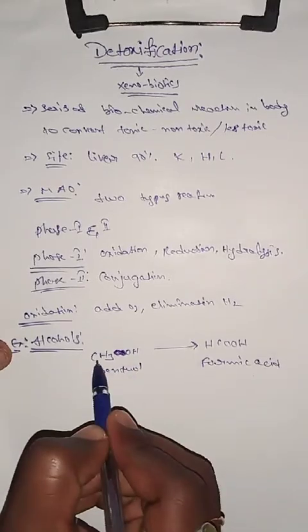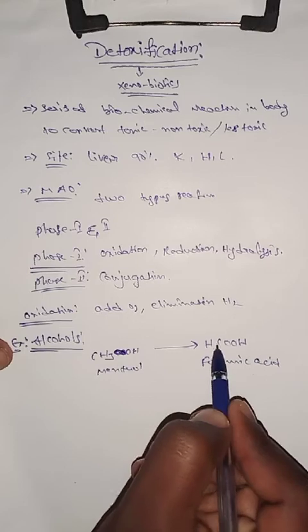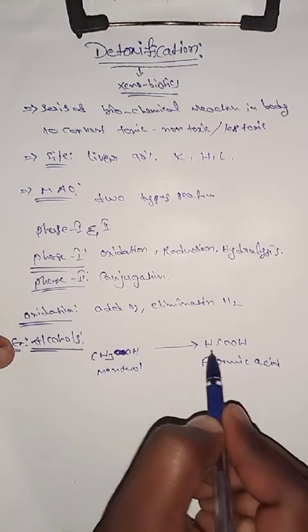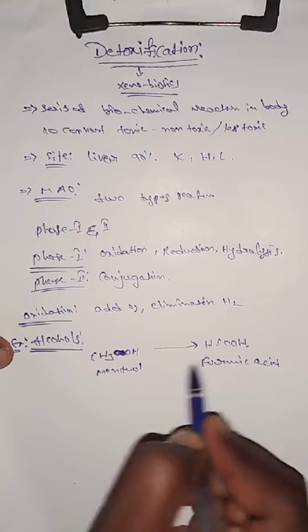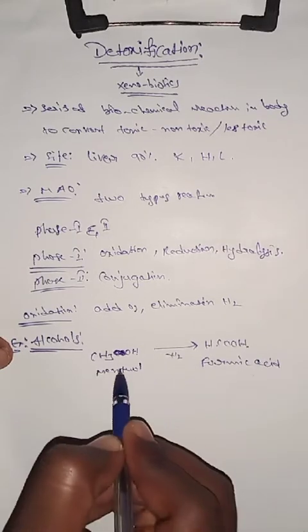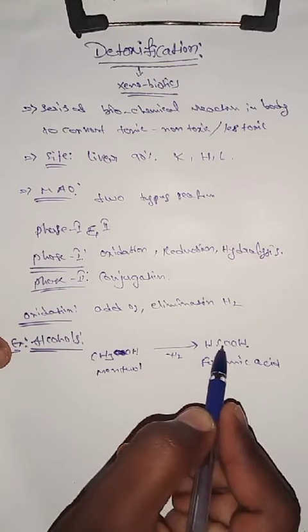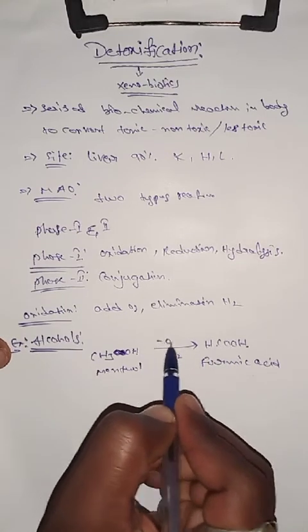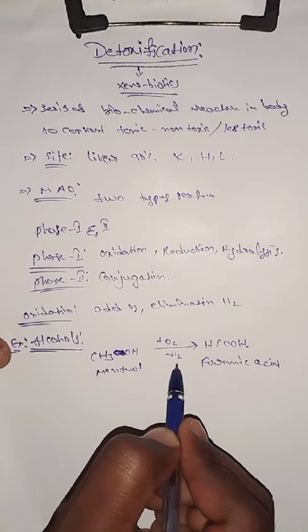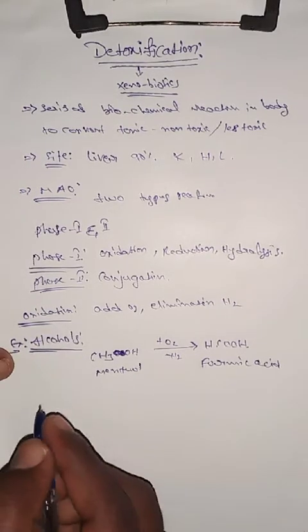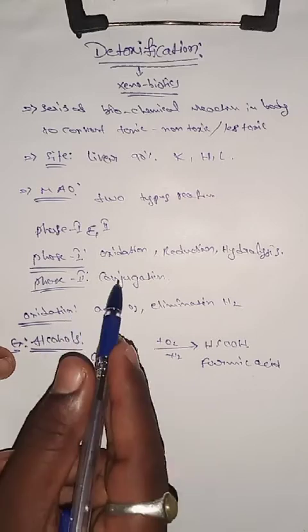Here how many carbons? 1 carbon. Here also 1 carbon. And how many hydrogens? 3 plus 1, 4 hydrogens, but here only 2 hydrogens. Two hydrogens are eliminated. And here how many oxygens? 1, but here 2 oxygens. So addition of O2 and elimination of hydrogen is known as oxidation. The example is alcohol. Oxidation is finished.